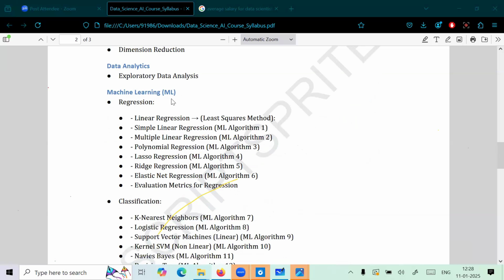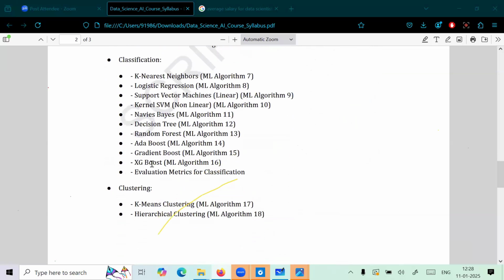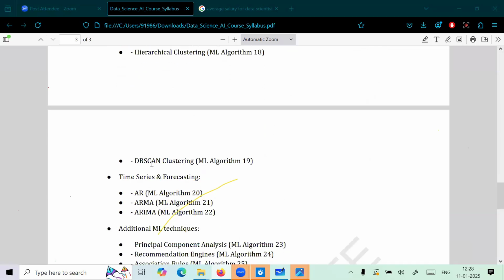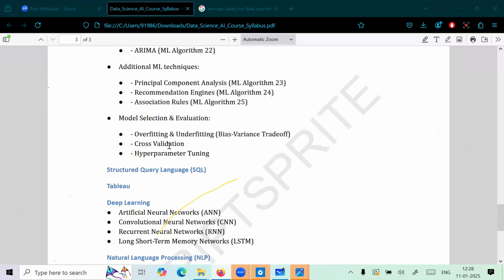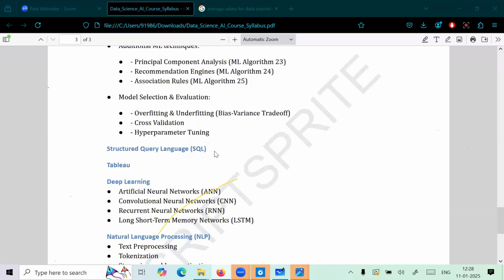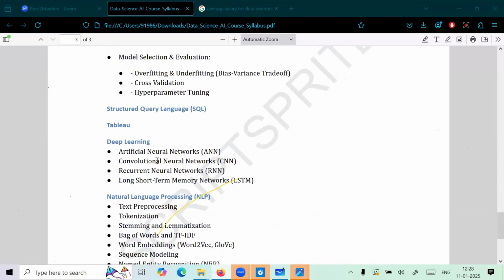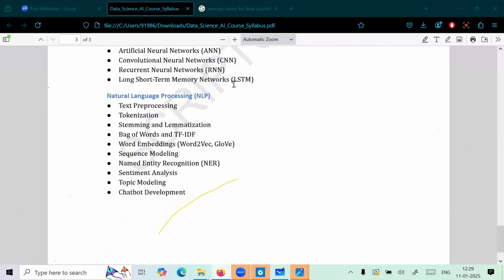We'll cover the 25 machine learning algorithms. You can see the names of all the algorithms: classification algorithms, regression algorithms, and clustering algorithms, which we will completely discuss, and time series algorithms additionally. These are very important. So we are covering the complete 25 here. And there is testing, how to test our machine learning models, which we'll discuss gradually. For now, this is the first time we are meeting, so we are not explaining it here. After that we'll cover deep learning algorithms, networks, and lastly we'll cover NLP.